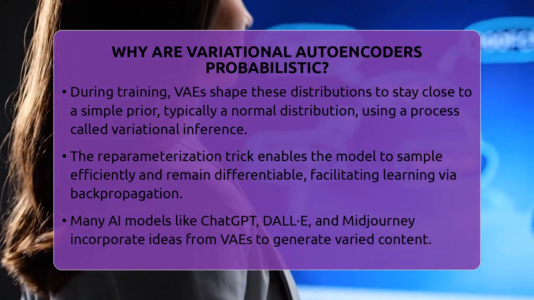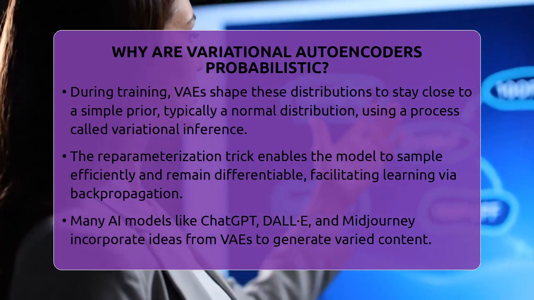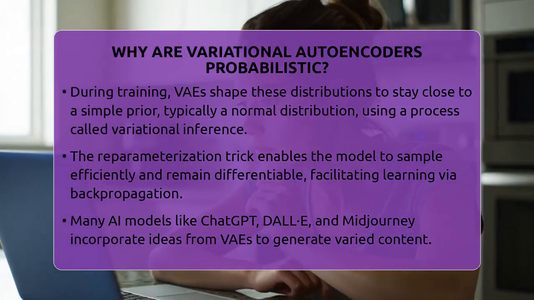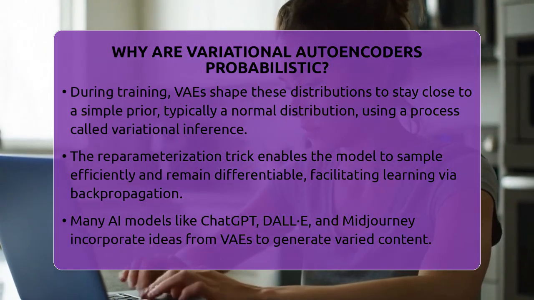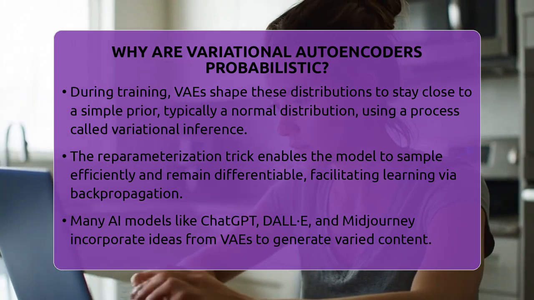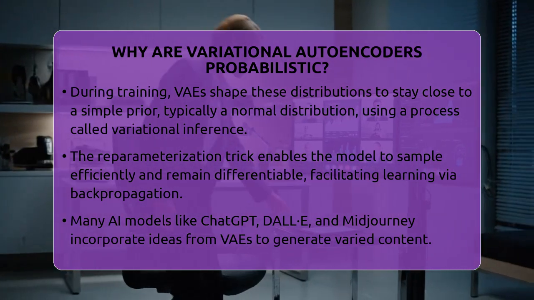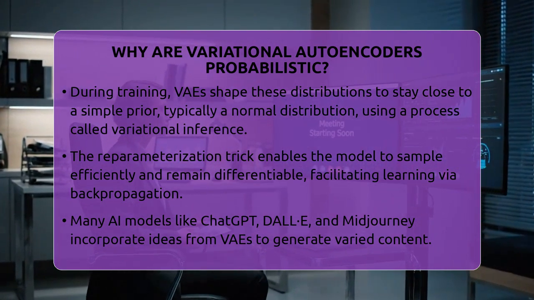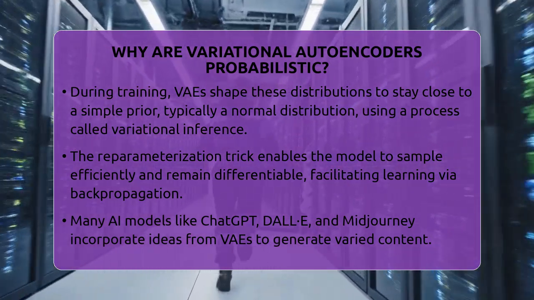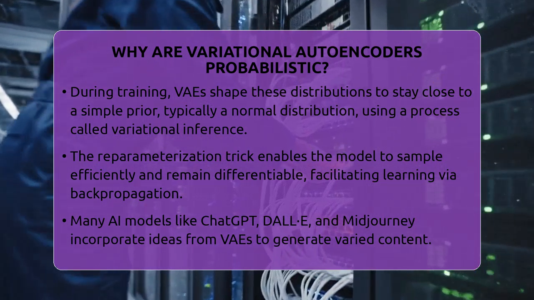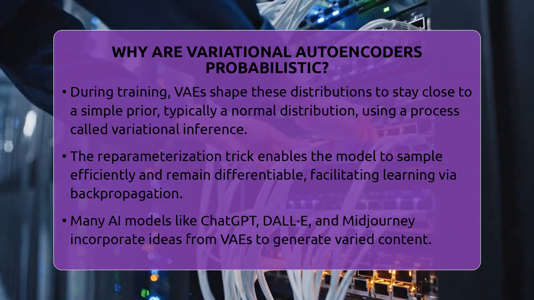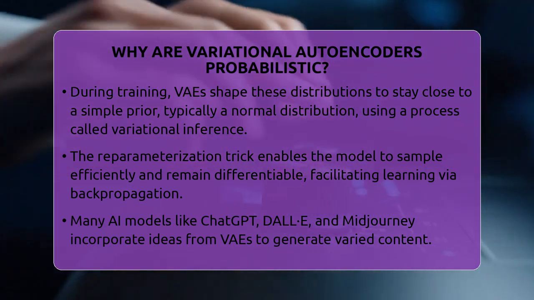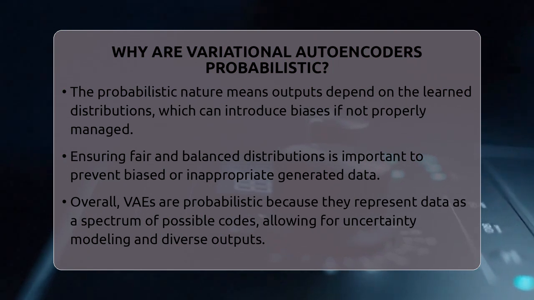Instead of directly sampling from the learned distribution, the model samples from a standard normal distribution and then shifts and scales the sample using the learned mean and variance. This way, the process remains differentiable, allowing the model to learn through standard methods like backpropagation. In the world of artificial intelligence, models like ChatGPT, DALL-E, and Midjourney use ideas from variational autoencoders to generate content. While they may use other architectures, understanding VAEs helps explain how AI can produce diverse, realistic outputs by capturing uncertainty.